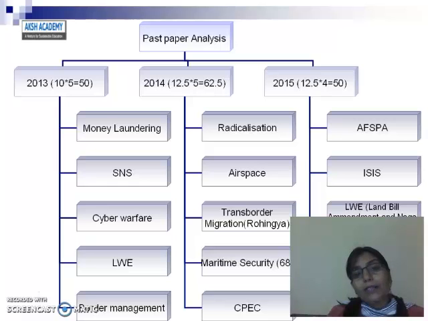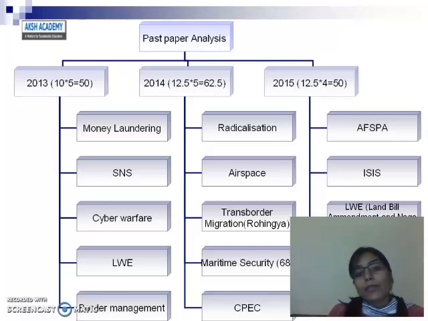Before the sources, I would like to tell you the paper analysis of the past 3 years. In the 2013 paper, you will find there were a total of 5 questions, each of 10 marks, and the total was 50 marks out of 250 for internal security. The questions, as I told you, were from the keywords only. First was on money laundering. Next were social networking sites, cyber warfare, left-wing extremism, and border management. These were the keywords and the questions were directly from them.